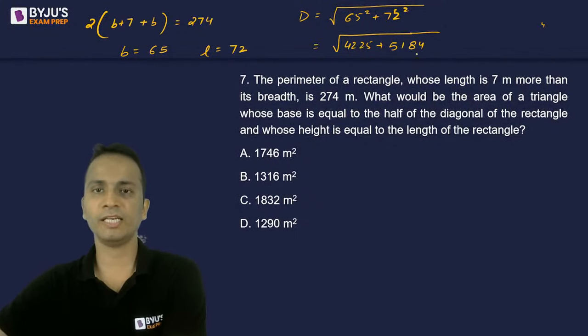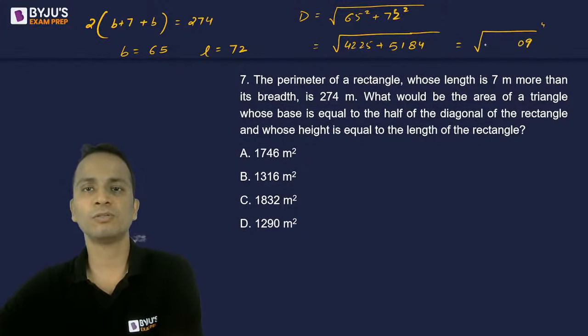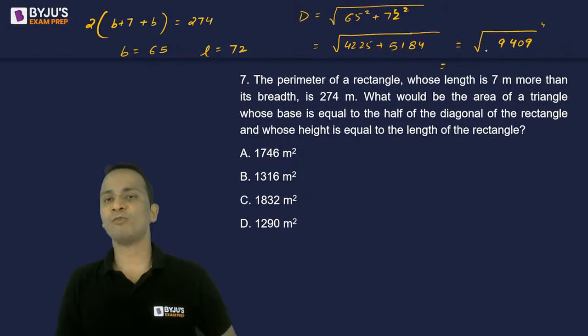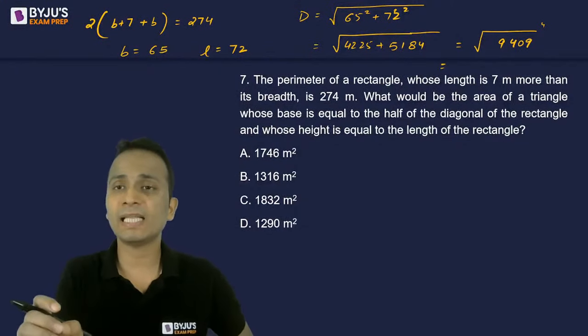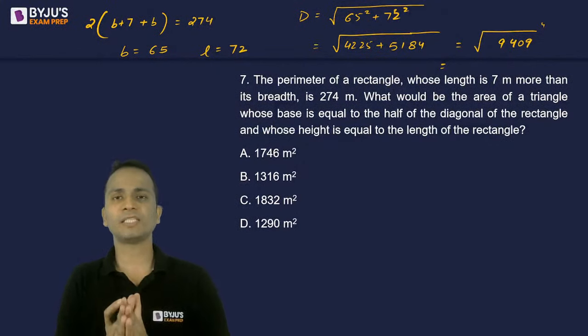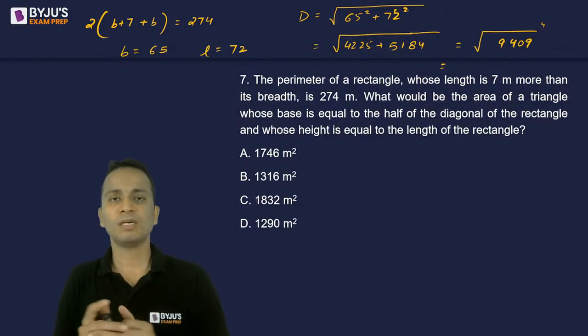Okay, Sonali has given the diagonal. So under root of it will be 9409. Under root of 9409 will be less than 100. Okay, it will be less than 100, right? Now I have to take the square root of 9409.